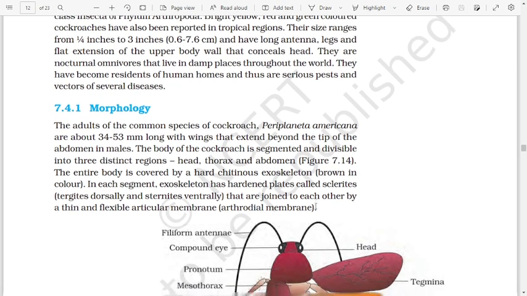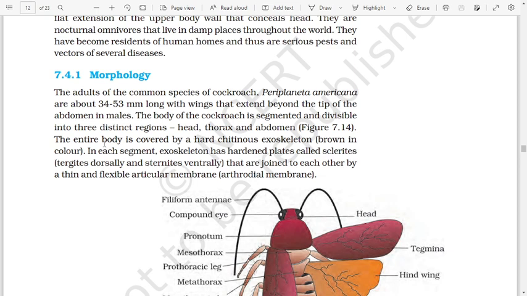Figure 7.14. The entire body is covered by a hard, chitinous exoskeleton brown in color. In each segment, the exoskeleton has hardened plates called sclerites, tergites dorsally and sternites ventrally, that are joined to each other by a thin and flexible articular membrane, arthrodial membrane.